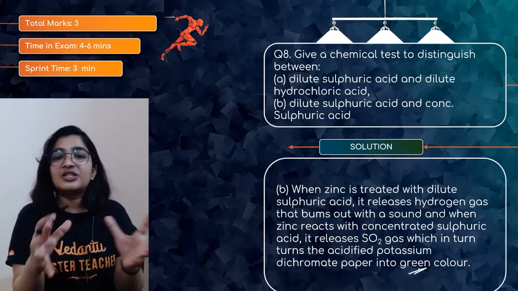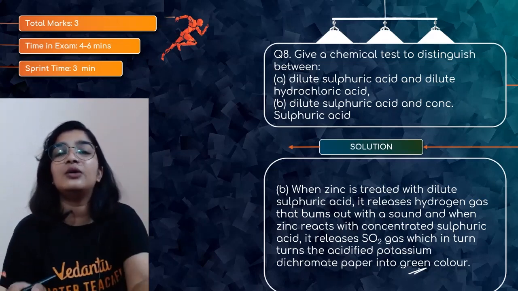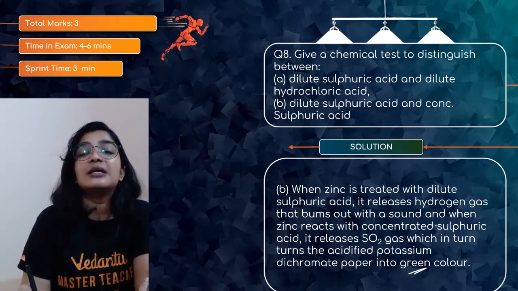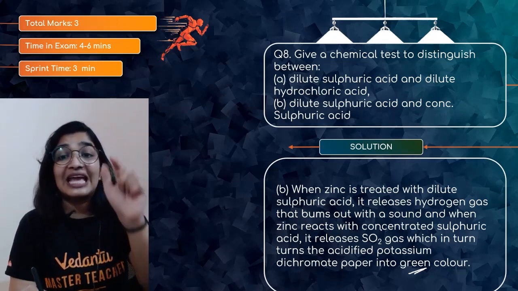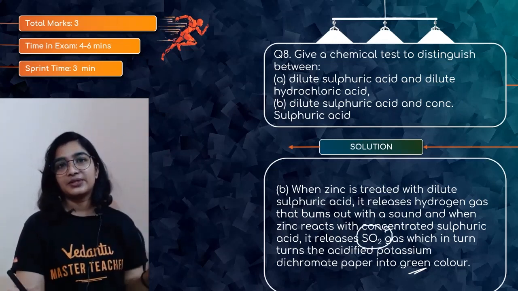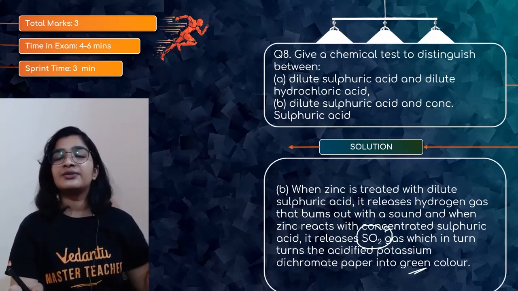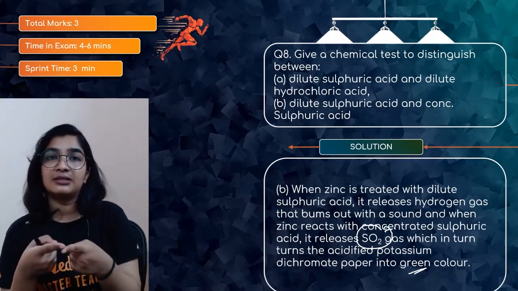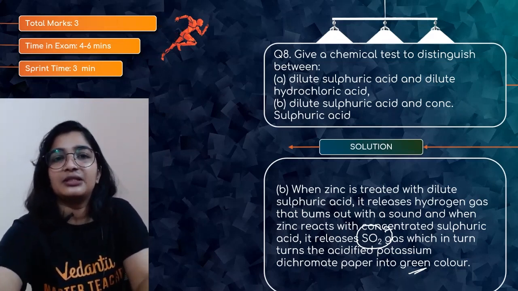So the reactions are different here. With dilute sulfuric acid, you will get hydrogen gas and zinc sulfate. But when it is treated with concentrated sulfuric acid, SO2 gas will be released. So how will you know whether the gas released is SO2 or not? Take a potassium dichromate paper. If it is turning into green color, then yes, it is sulfur dioxide gas.